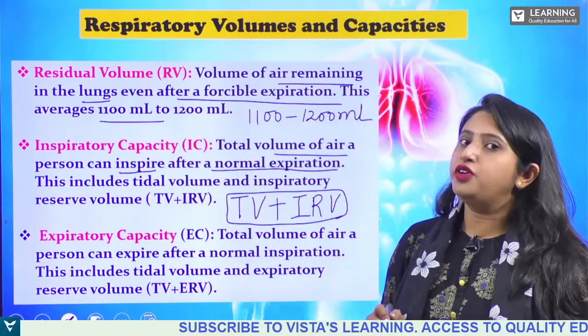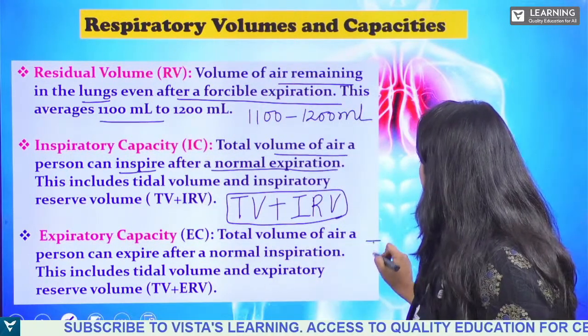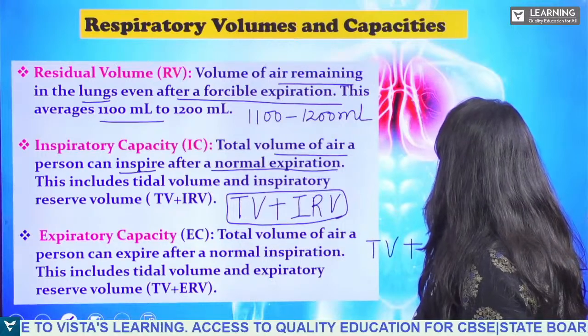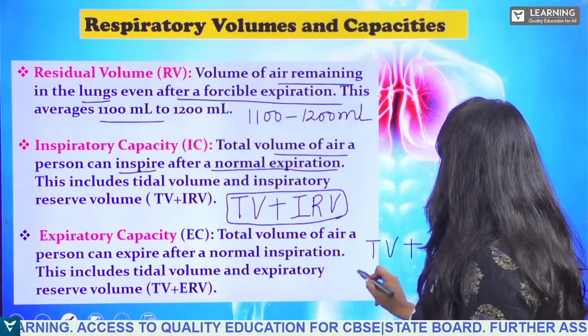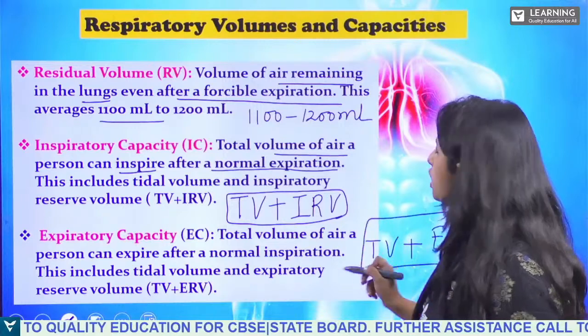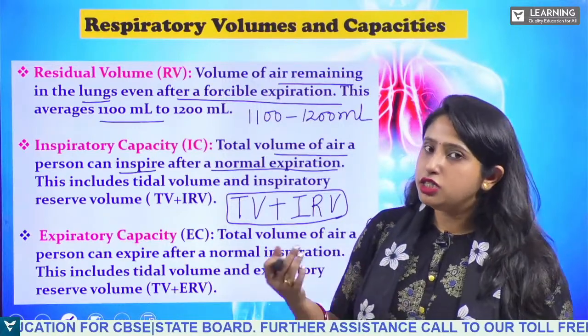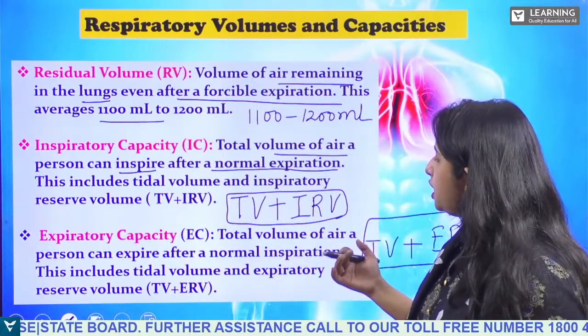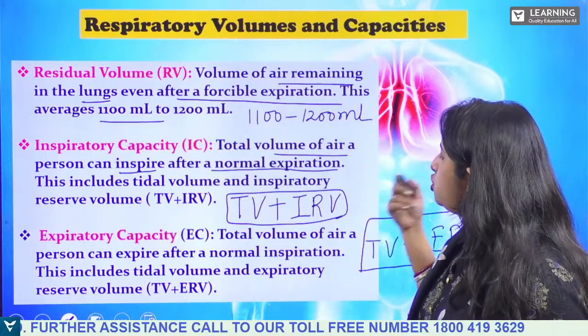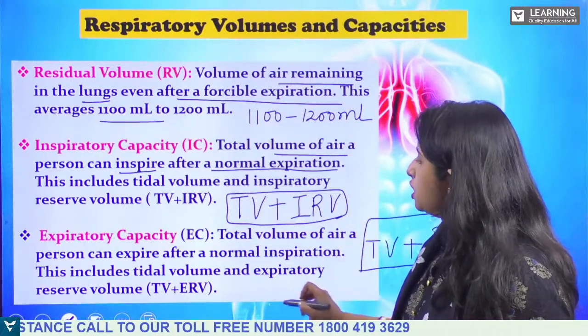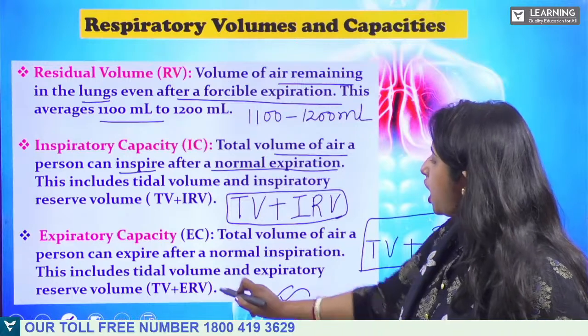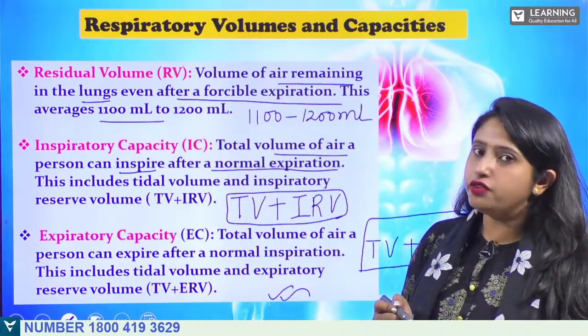Now, what is expiratory capacity? It means TV plus ERV. What does it mean? It means the total volume of air he is inspiring or exhaling with the normal inspiration. So it includes tidal volume plus expiratory reserve volume.